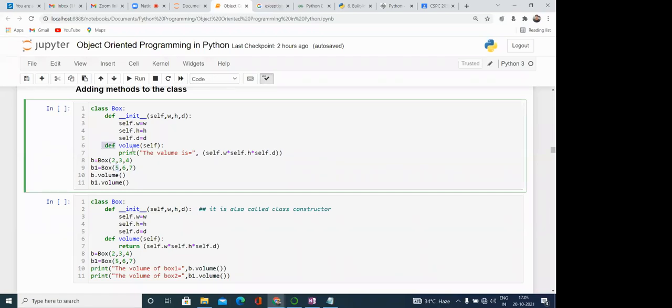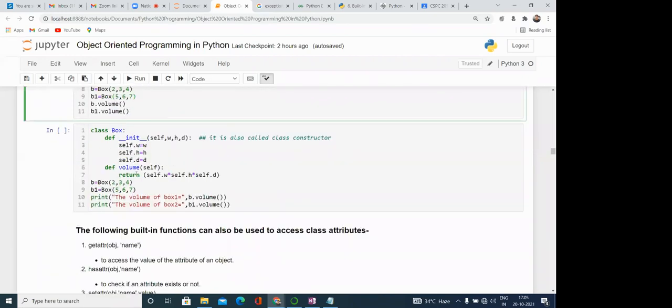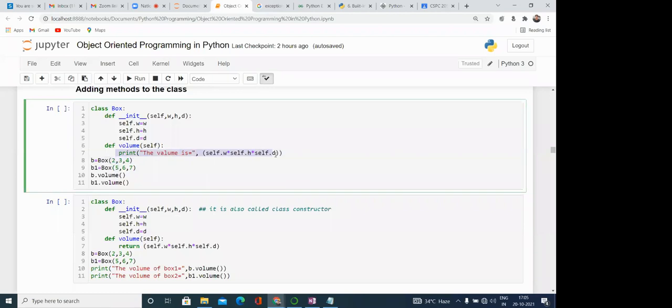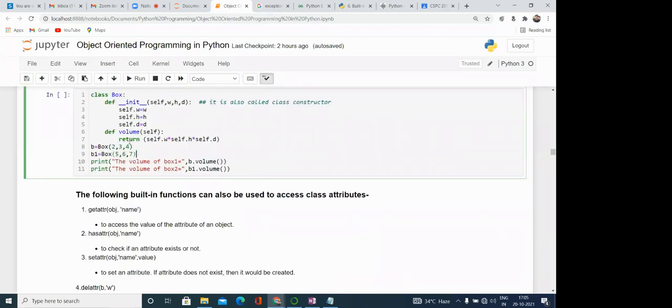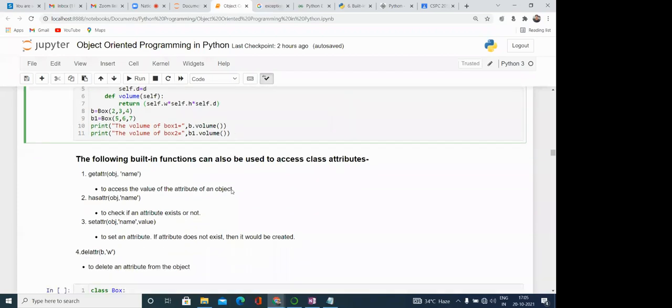In this way we can add a method. However, we can also add a method that returns the value. Here you can see, instead of printing the volume, we can simply return it. Because it is returning a value, we can simply use it with print(b.volume()) and print(b1.volume()). So tell me please, have you understood the concept of object oriented programming till now? Yes, sir.